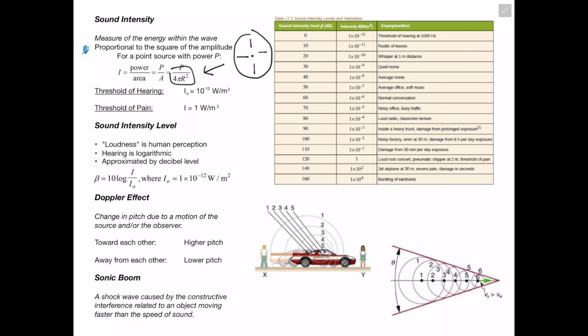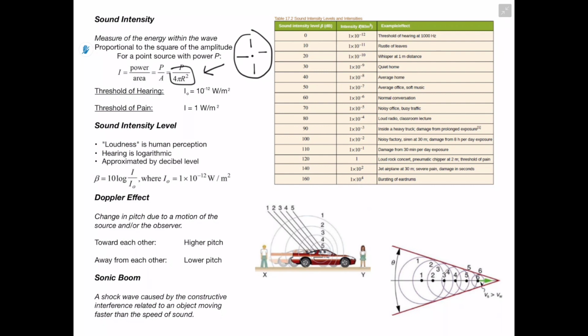And this brings us into two different sound intensities that are important to know. This is going to be the threshold of hearing, so basically the lowest sound intensity that we can actually perceive and hear. This is going to be I naught, which is 10 to the negative 12 watts per meter squared. And then the threshold of pain, which is basically where a sound has a high enough intensity to cause pain, is going to be I, which is 1 watt per meter squared.